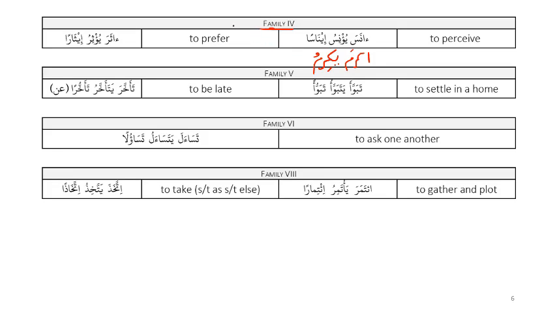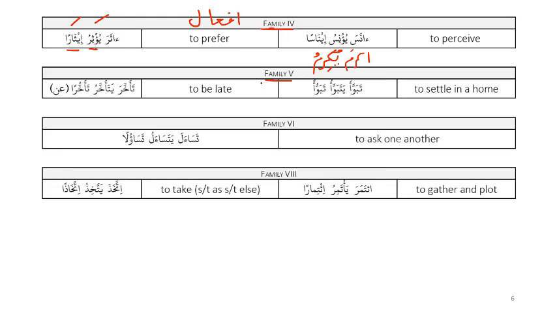In the interest of time, I'll just tell you that this is bab if'al, which is akrama yukrimu ikraman, and you can see that anasa yu'nisu i'nasan, athara yu'thiru i'tharan. These look like akrama yukrimu ikraman, especially the mudari and the masdar. So hopefully you see the relationship.